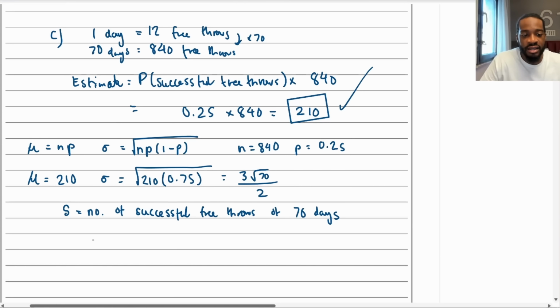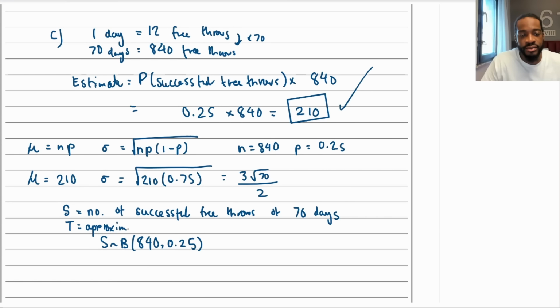So we're going to say S is binomially distributed with N, how many free throws are we doing? 840 over the 70 days. Probability of success is 0.25. And then let's say T is our approximated normal distribution. So we're going to say that S is going to be approximately T.